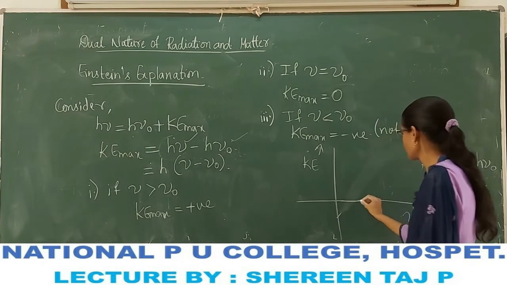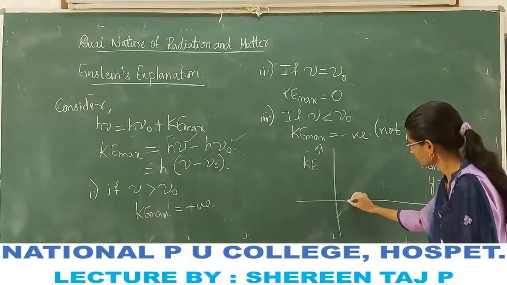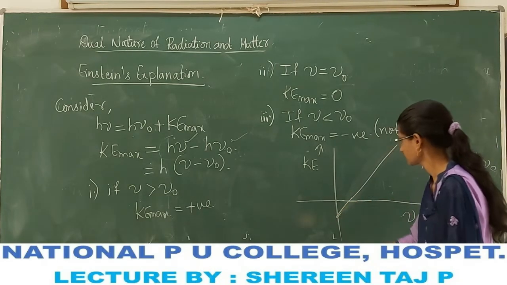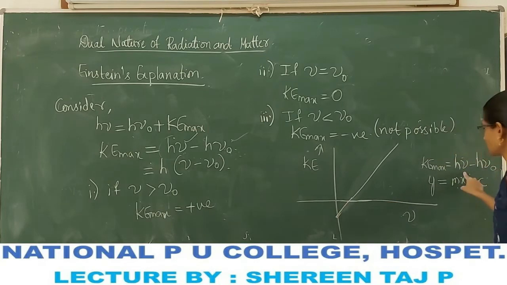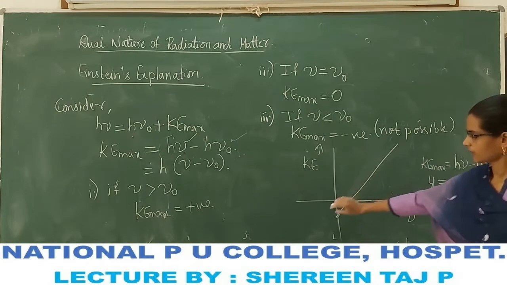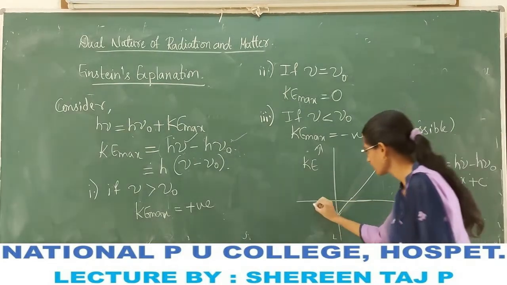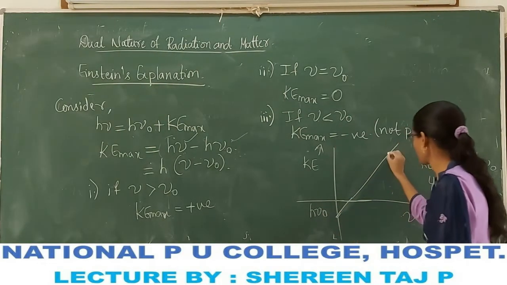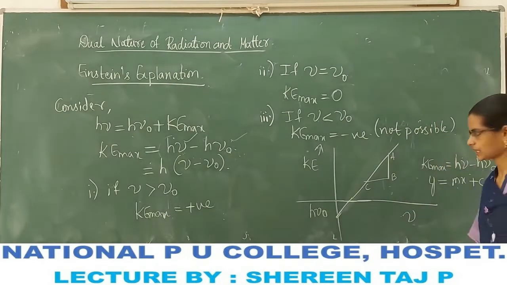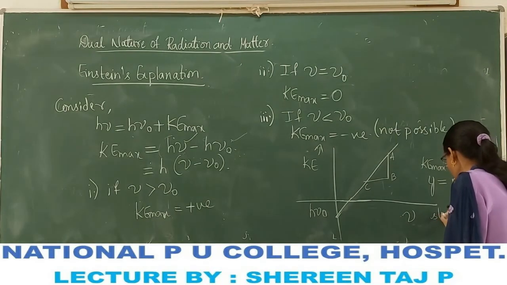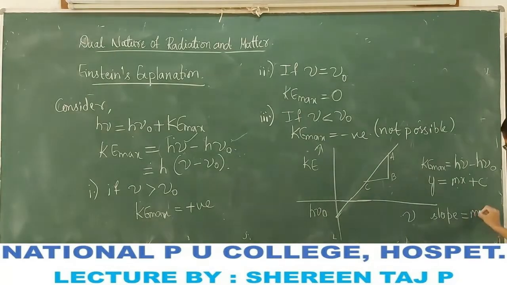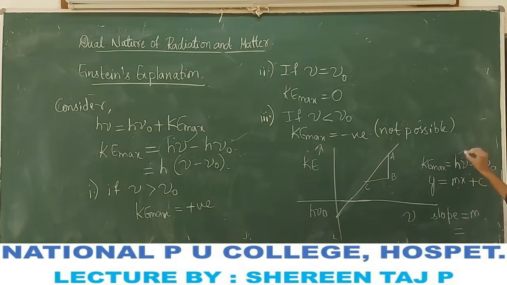As frequency increases, kinetic energy increases. From this equation we observe that it is a straight line having a negative intercept of h nu naught, and the slope of the straight line is m, which is equal to h.